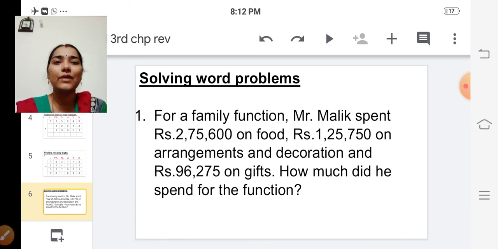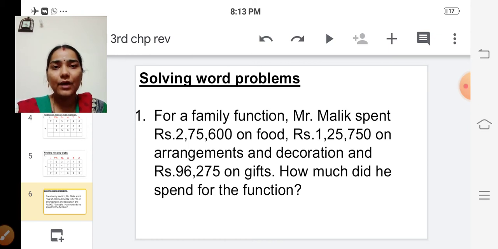For this, what do we have to do? We have to add all these three numbers, isn't it? So for food he has spent some amount of money, for the decoration and arrangement he has spent some amount, and for gifts he has spent some amount.